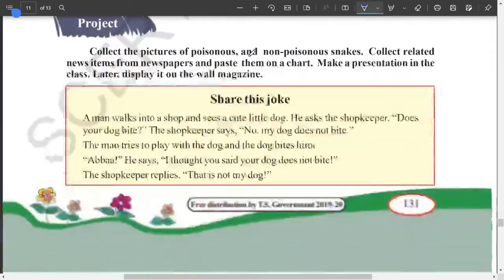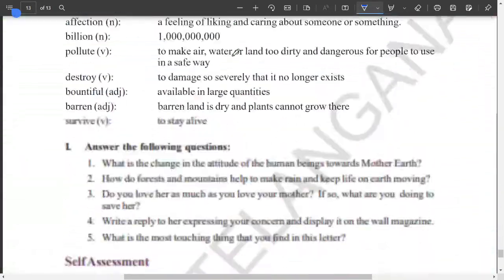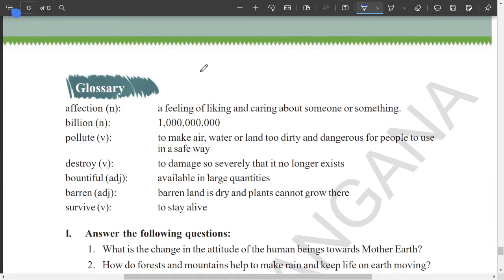Next one, third reading glossary here. Look at this. Affection is a kind of liking, love, towards people. It is a feeling of liking and caring about something or someone. Next, a billion is the number which is given. Pollution, or pollute, is to make air, water, land too dirty and dangerous for people to use in a safe way. Destroy is to damage something. Bountiful is more, available in large quantity, huge, plenty.